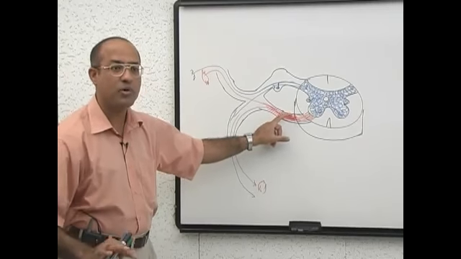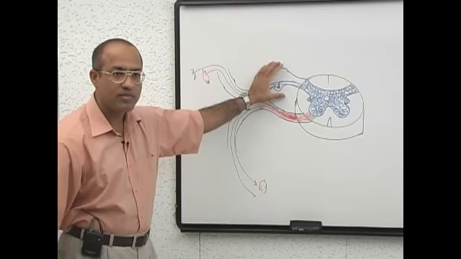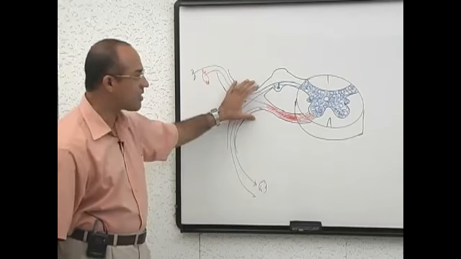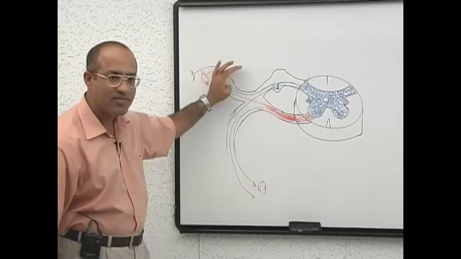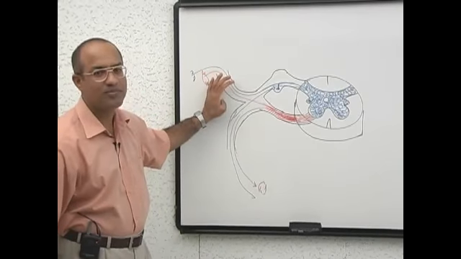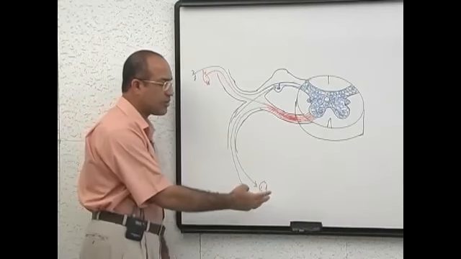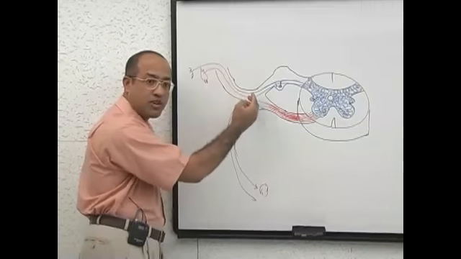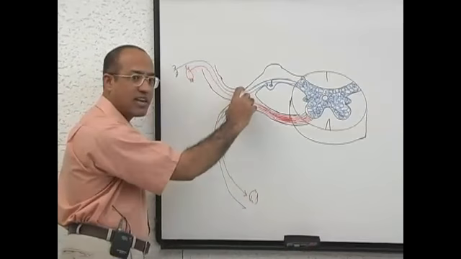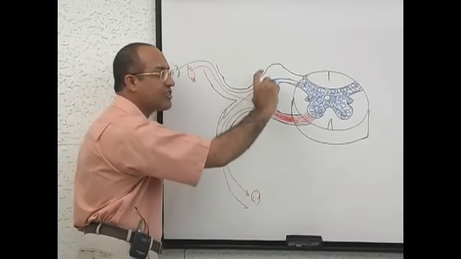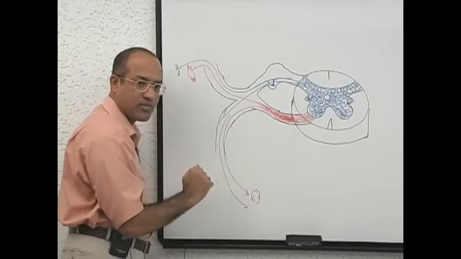Anterior root is purely motor. Posterior root is purely sensory. But trunks are mixed and rami are mixed. Am I clear? So it means that sensory information is coming from ventral ramus as well as from dorsal ramus. But when it goes to the trunk, it segregates separately as sensory input to the central nervous system.